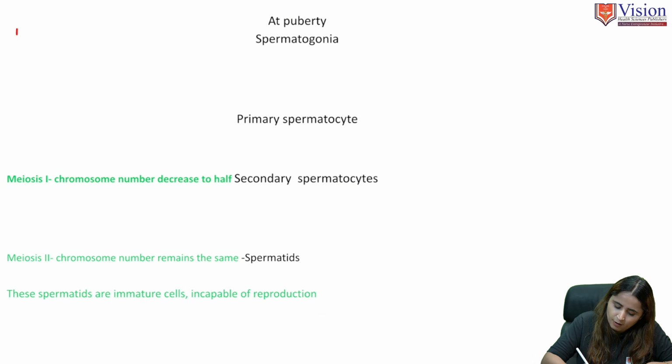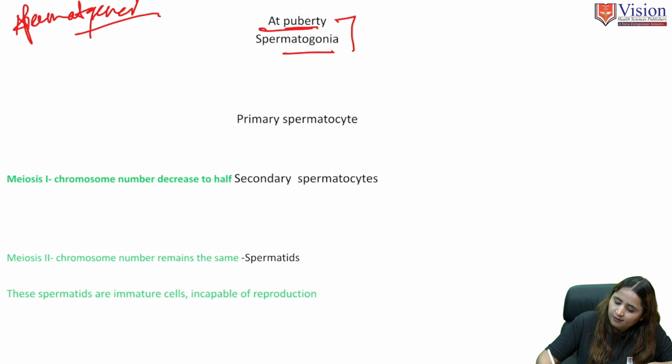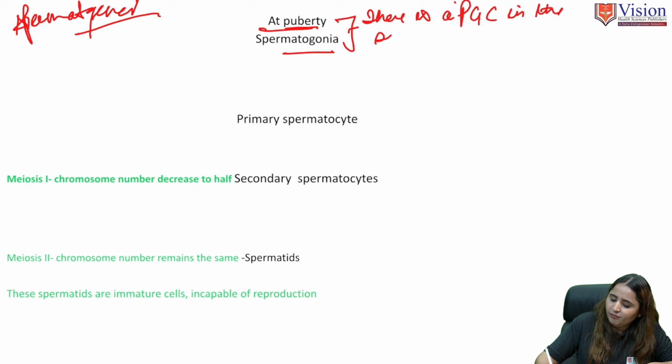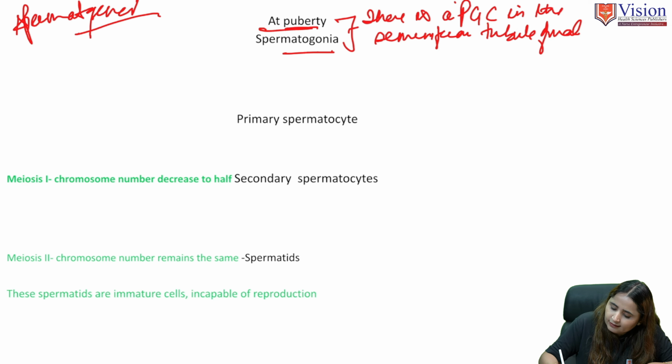Now let's discuss spermatogenesis. At the time of puberty, there are primitive germ cells in the seminiferous tubule of the male, called spermatogonia.